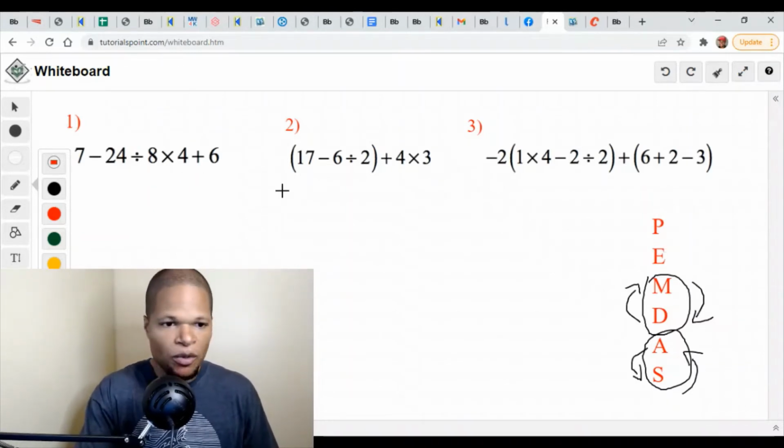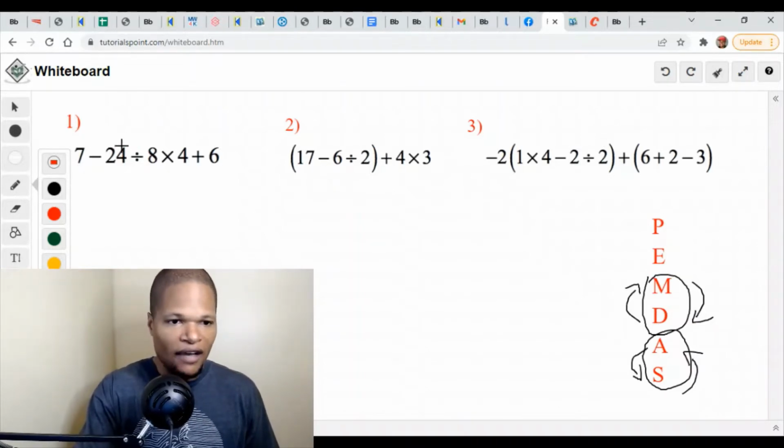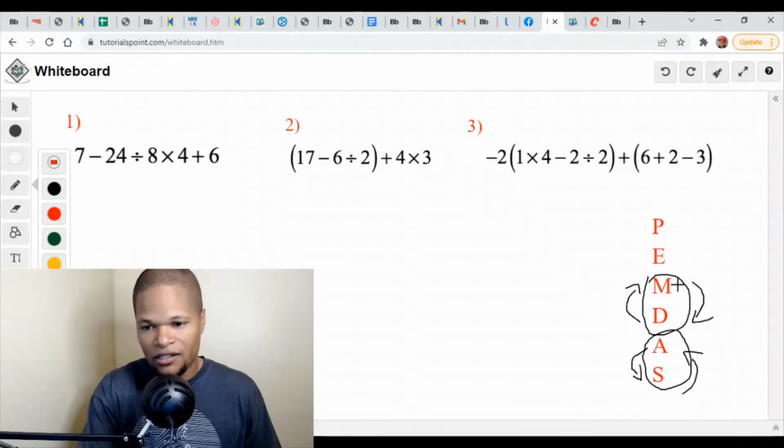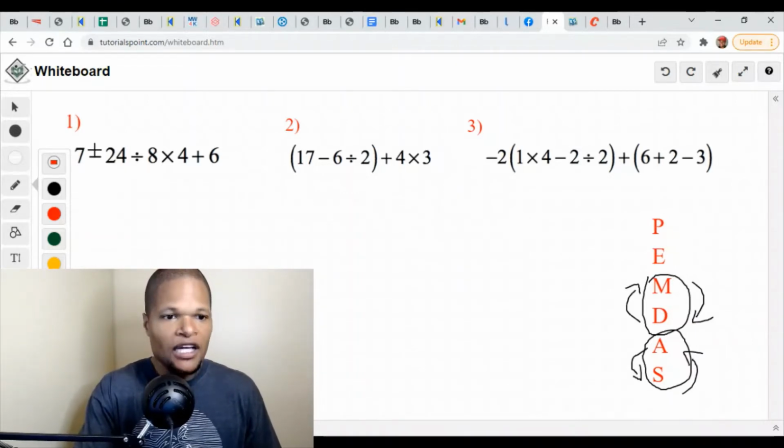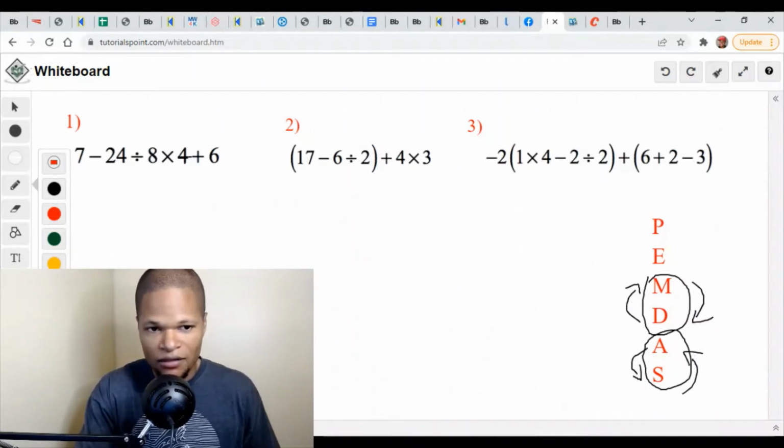E stands for exponents. I also don't see any exponents. None of these really have exponents, right? So we just keep going in order. And then you see multiplication comes next. You would logically think that, okay, to start doing this, I need to start with 8 times 4 because that is multiplication, and multiplication is coming next in order.